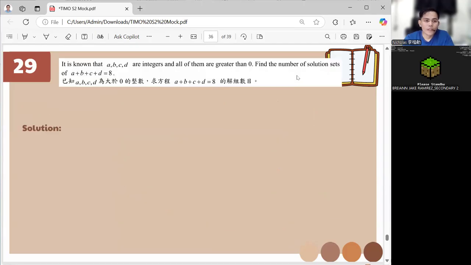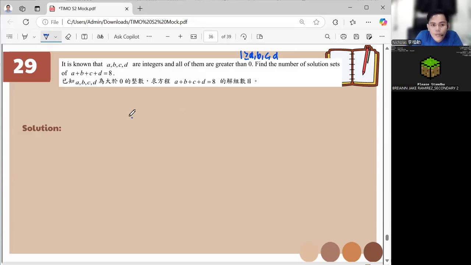Okay. It is known that A, B, C, D are integers and all of them are greater than 0. So when you say greater than 0, it's 1 or equal to 1. Find the number of solutions. Now, we have A plus B plus C plus D is equal to 8. Now, don't forget stars and bars.